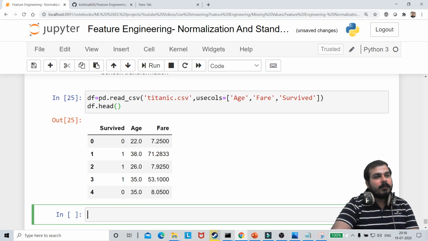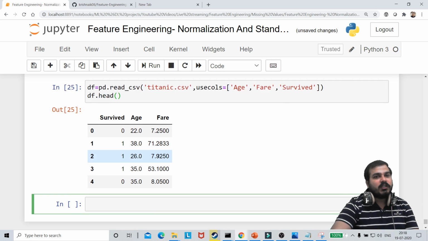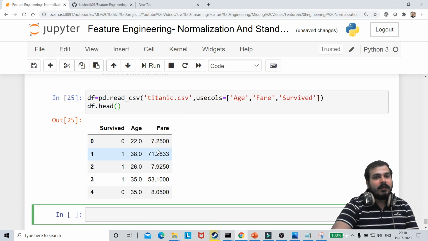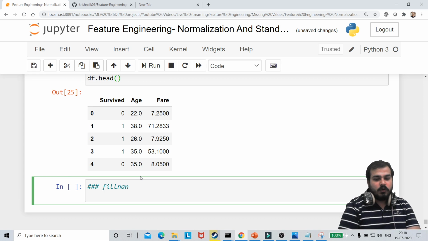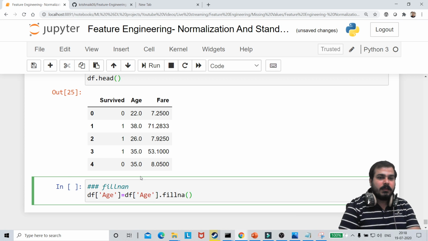First of all, quickly, I'm going to replace the NaN values in age with the median or something else. So here I'm going to fill the NaN values: df['Age'] is equal to df['Age'].fillna with df['Age'].median(). Why am I using the median?